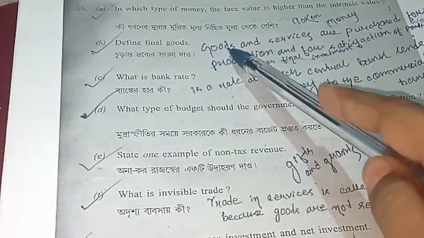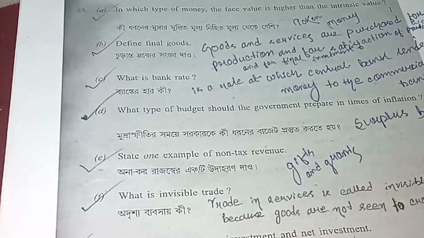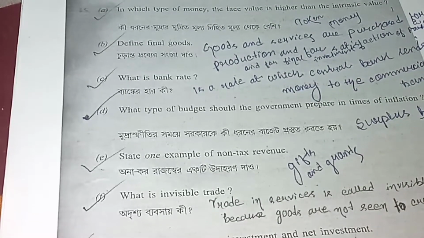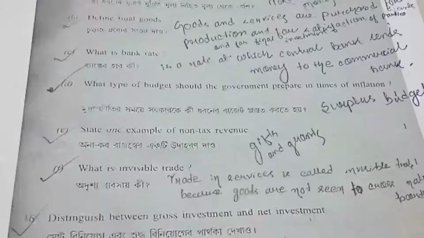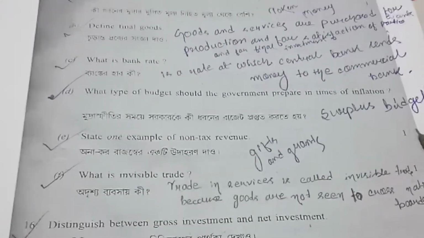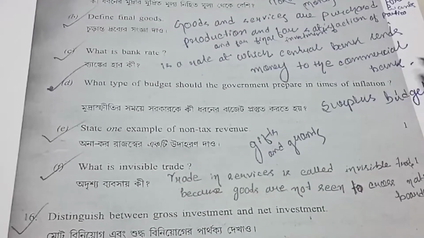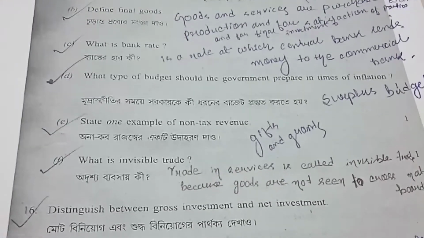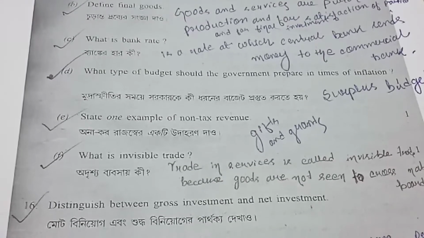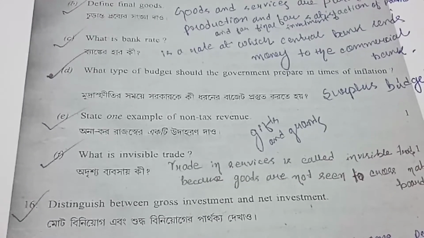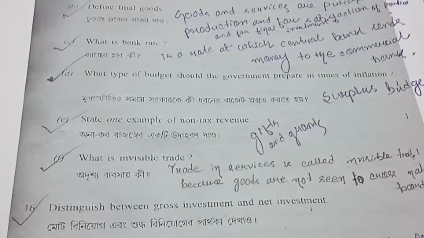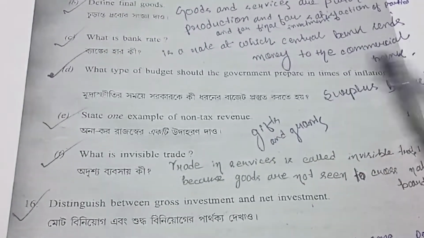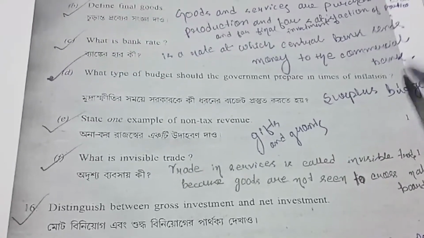Define final goods. Goods and services purchased for final use, consumption or investment, are final goods. Final goods are of two types: consumer goods and capital goods. Consumer goods are those goods which are used for consumption, but capital goods are those goods which are purchased for investment. And what is bank rate? Bank rate is the rate at which the central bank lends money to the commercial banks.